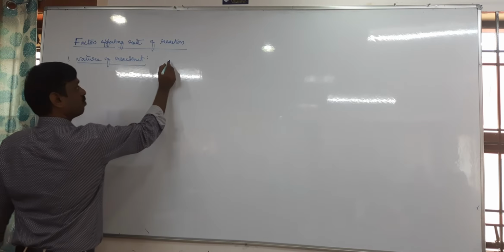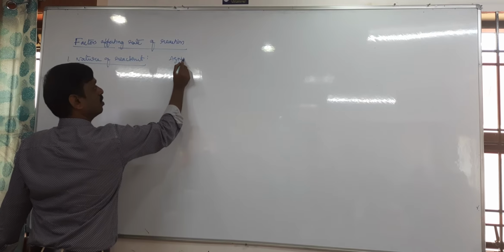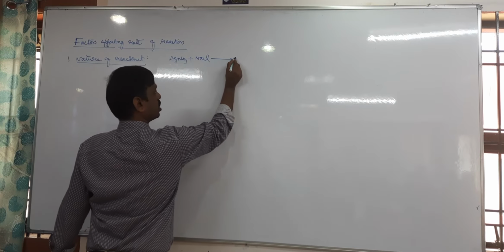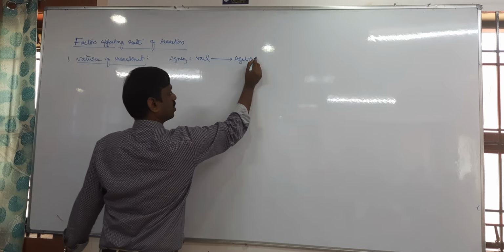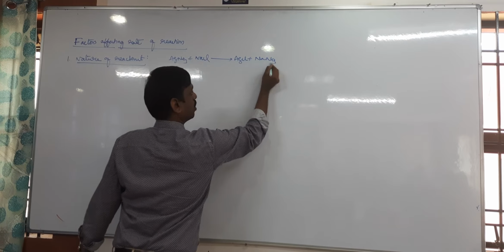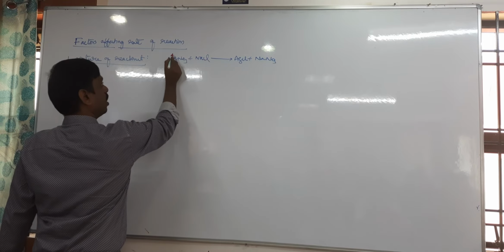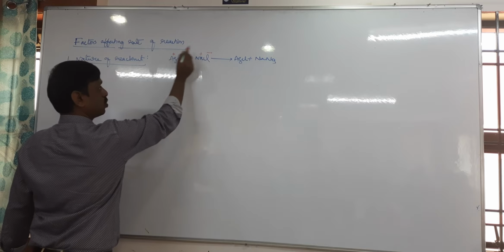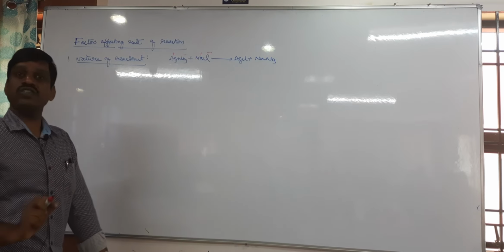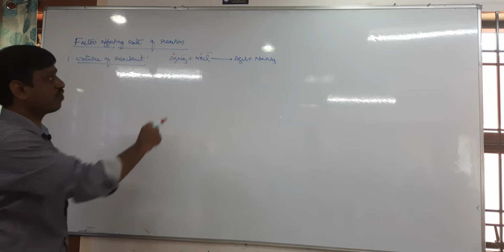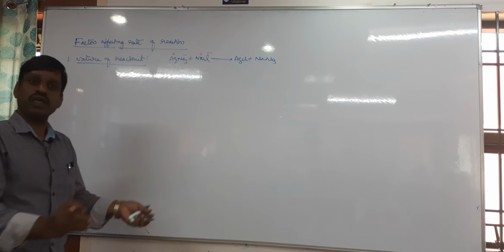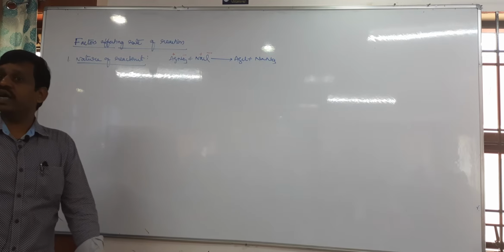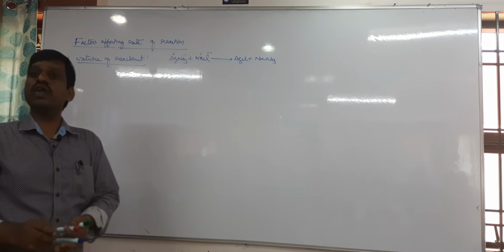Ionic reaction example like silver nitrate plus NaCl, which gives rise to AgCl plus NaNO3. In this reaction, there is Ag plus ion, Cl minus ion, NO3 minus, Na plus. So these cations and anions are exchanging, right? Due to the exchange of cation and anion, there is no bond breaking required, no bond making required. That's why ionic reactions are usually faster compared to covalent reactions.